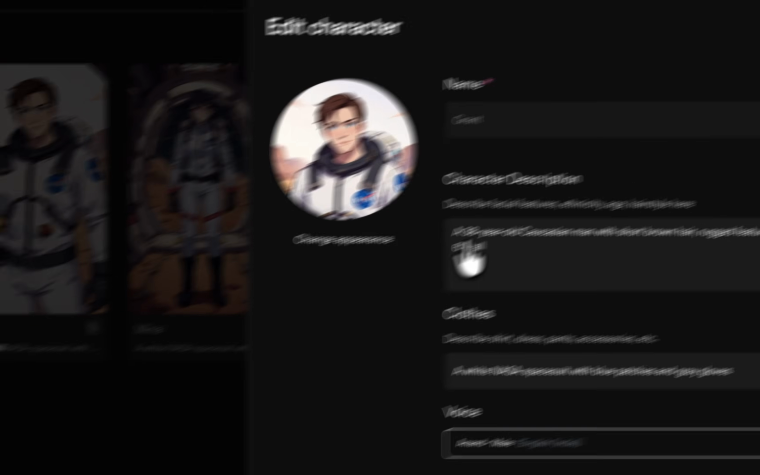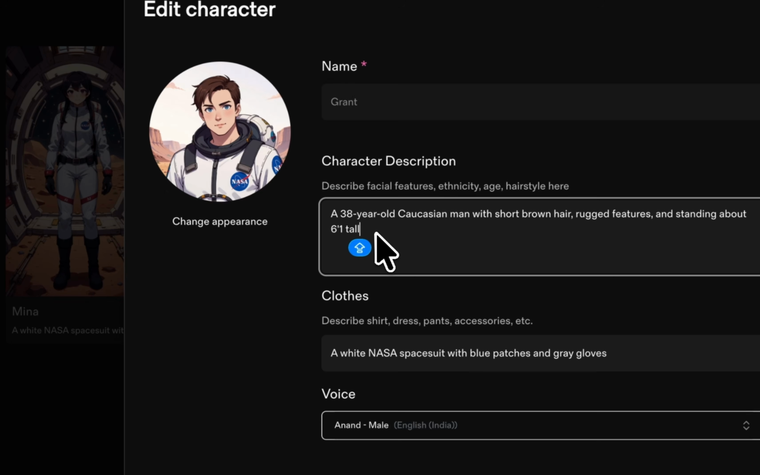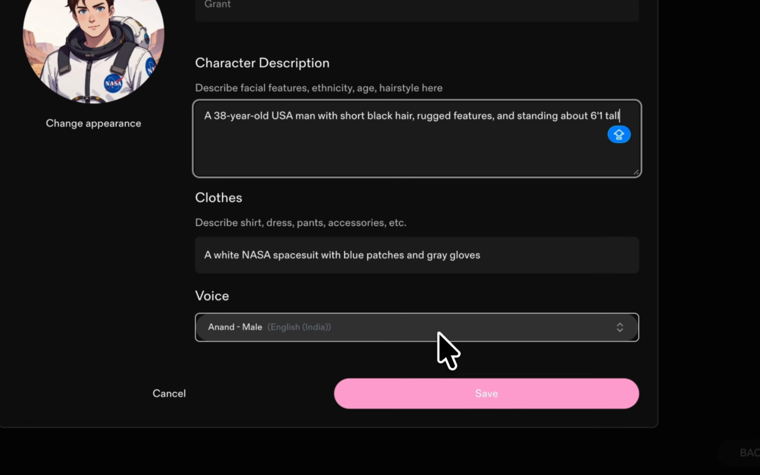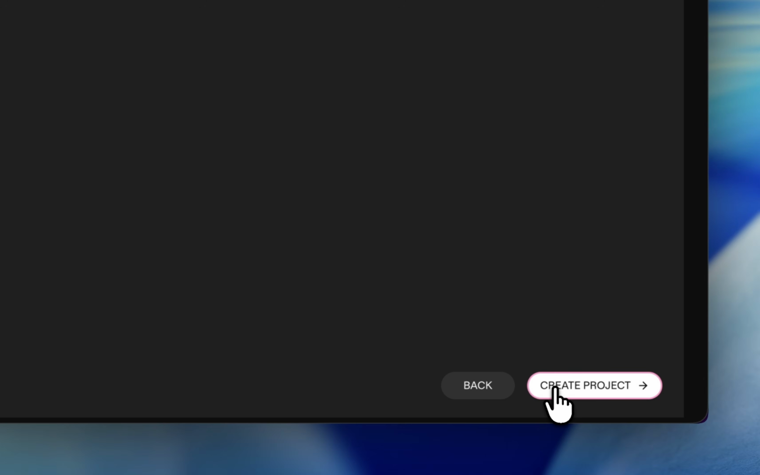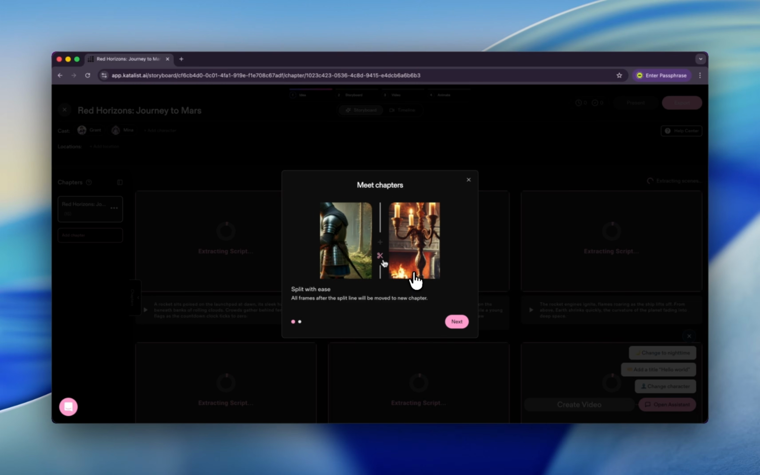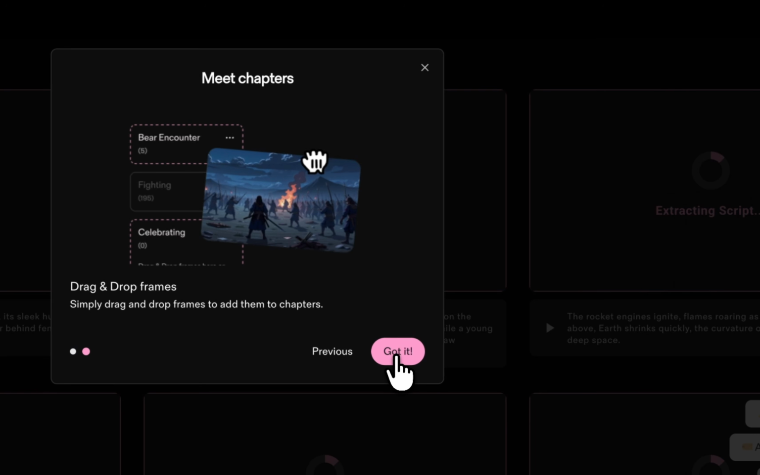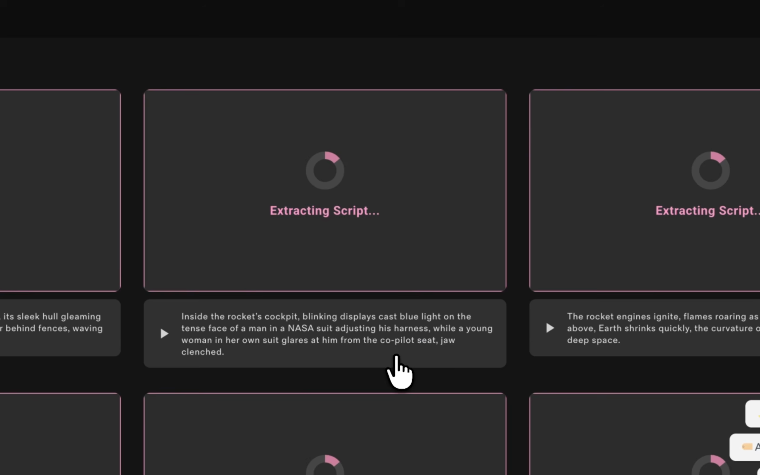When we click here, we are able to tweak it. You can tweak about the prompt, and also you can tweak about the voice from here, and you can tweak about the Mina, and click the create project. And now we have a pop-up showing like meet the chapters. So in fact, we are generating different chapters, and each of them can split, and we can drag and drop the different frames, which is good, right?